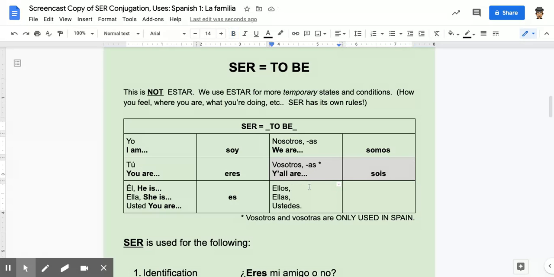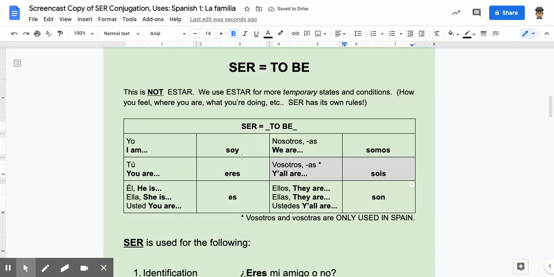Down here, the third person plural, they are, if they are masculine or mixed, we remember, they are, if they are all girls. And then ustedes, which means y'all. And this is the one that in all the other countries is used. And the verb is son.